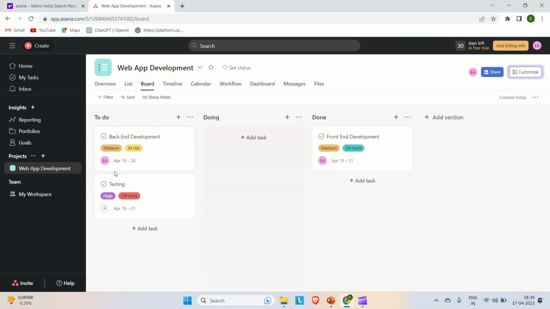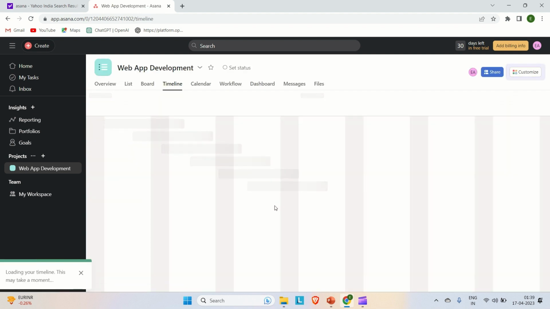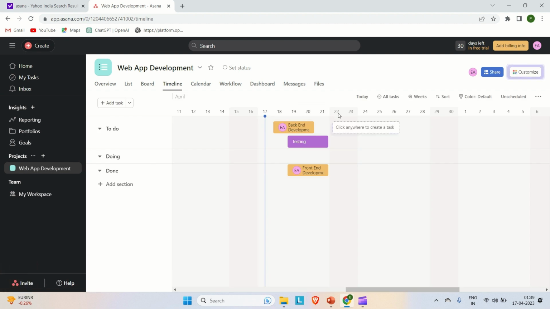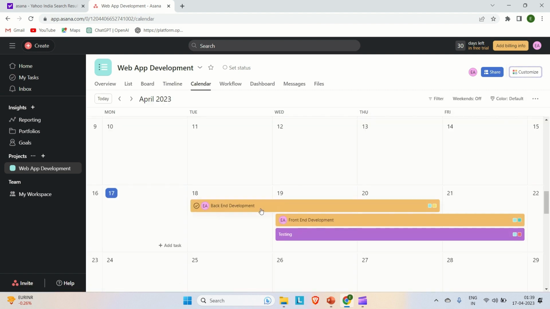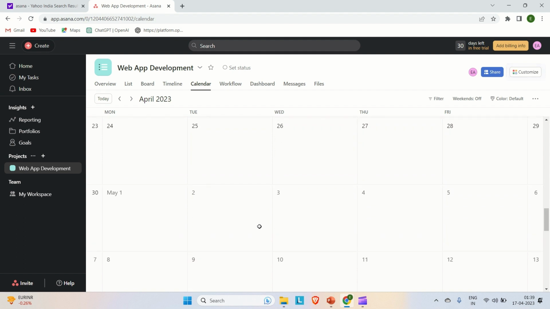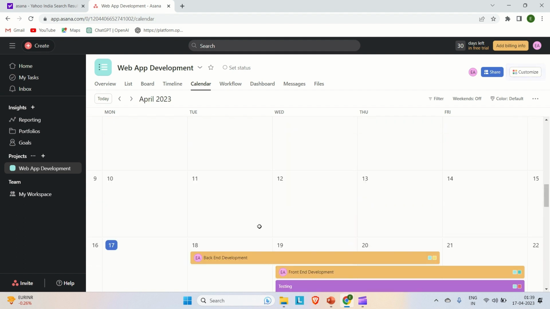We have two tasks in the to-do list, and we have one task which is being done as of now. Coming to the timeline, this is a very cool feature of Asana, where you can calculate the timeline of the particular task and see when it is going to be completed, right? You can come here and just see the timeline for each of the tasks. Okay, so this is very cool. Now coming to the calendar, you can see in the calendar also those tasks are here and their timelines are shown. So you can directly come and see all the tasks and their timelines.